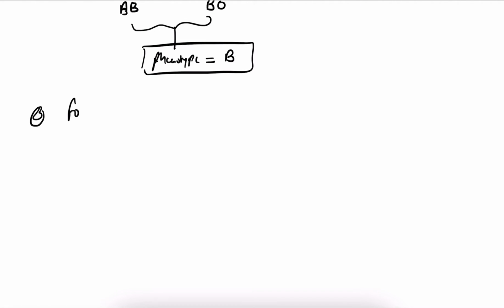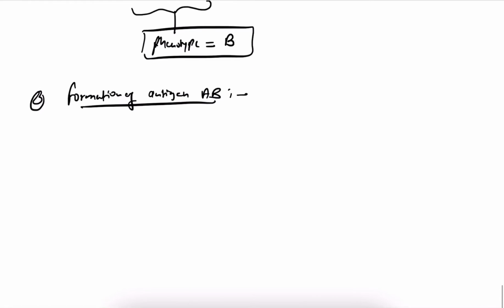Third is the formation of antigen AB. So in these individuals, listen carefully, there are genes for both A and B. So here both genes are present. The gene for antigen A is present, and the gene for antigen B is also present, on the maternal and paternal chromosomes. So the same H substance gets N-acetyl galactosamine and is converted to A antigen.